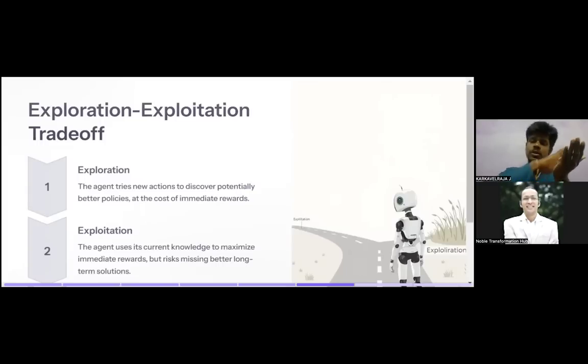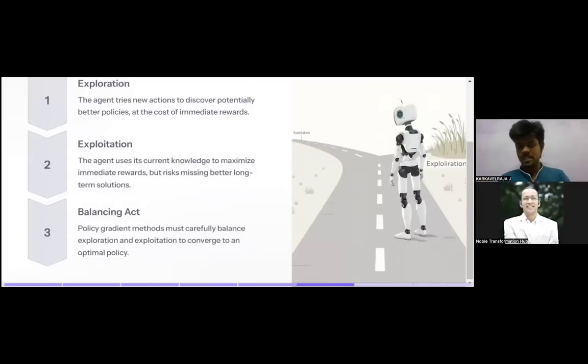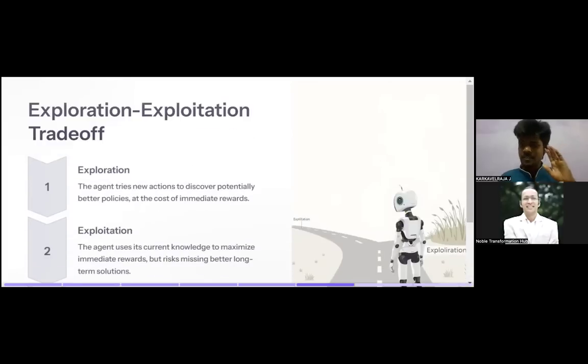Exploration means it's going to explore the whole environment in the game, the Super Mario game. Exploitation means you're going to select the action which leads to the goal. So what this policy gradient method will do, it will balance both exploration and exploitation such that it maximizes the rewards as well as it reaches the goal. So this is the major thing for this policy gradient method. Hope I have simplified things.